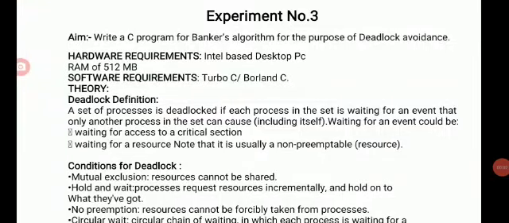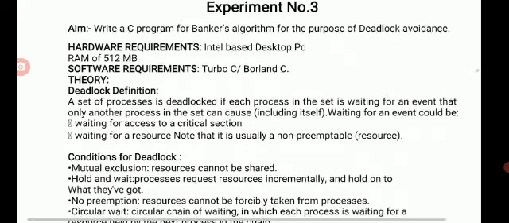So, hello student. Today we are going to discuss the main concept of operating system, that is banker's algorithm for the purpose of deadlock avoidance. First of all, we will discuss what deadlock is and how it occurs in the concept of operating system, and what the different conditions are. With the help of that we are going to avoid that deadlock.